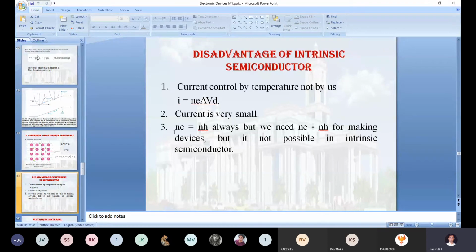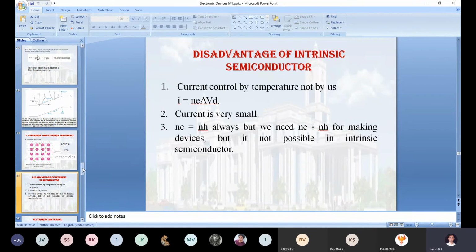But this equation is never the same; Ne equal to NH becomes Ne not equal to NH. When Ne is not equal to NH, automatically the current will start increasing beyond the intrinsic current. So in all three ways I prove that the extrinsic semiconductor provides a better result than the intrinsic. This is the disadvantageous part of the intrinsic semiconductor.